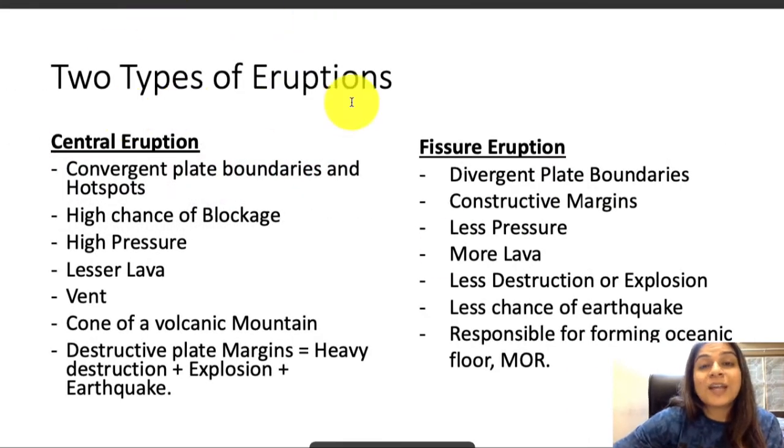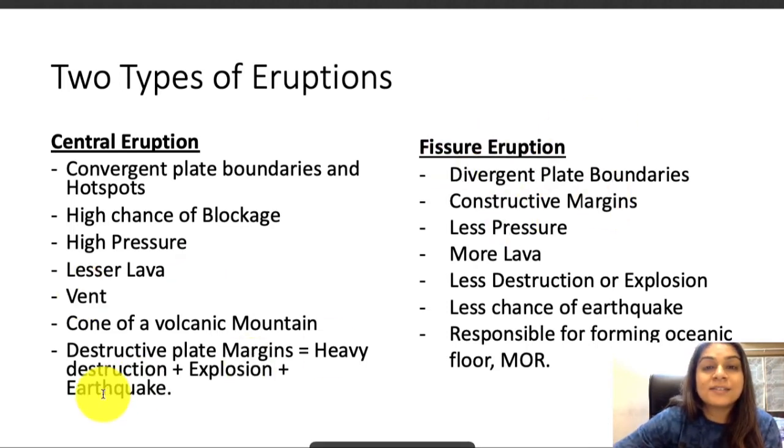There are two types of volcanic eruptions. One is the central eruption, when the volcanic eruption happens from a central vent or a pipe. Here the key word is that there's a vent. In such an eruption there is high pressure because the path for the lava to escape is very narrow, compared to a fissure eruption.